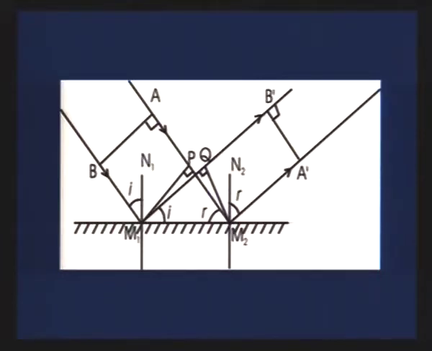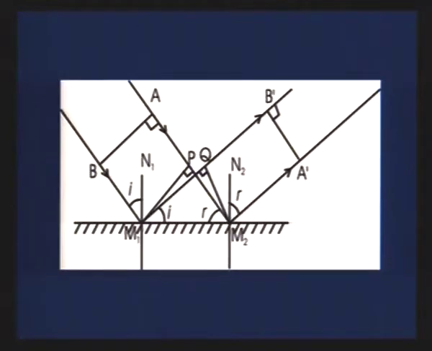M1P and M2Q are the wave fronts at the time of incidence and at the time of reflection. In this diagram you can take two triangles, M1PM2 and M2QM1, to prove angle i is equal to angle r, that is, angle of incidence is equal to angle of reflection.